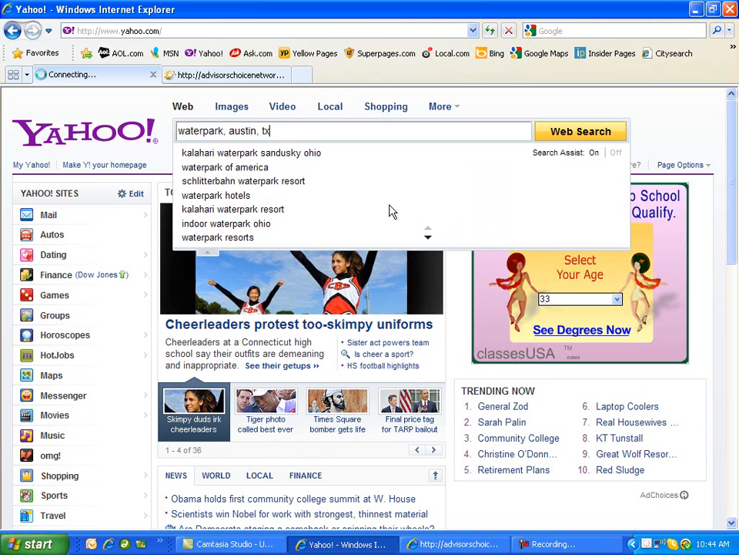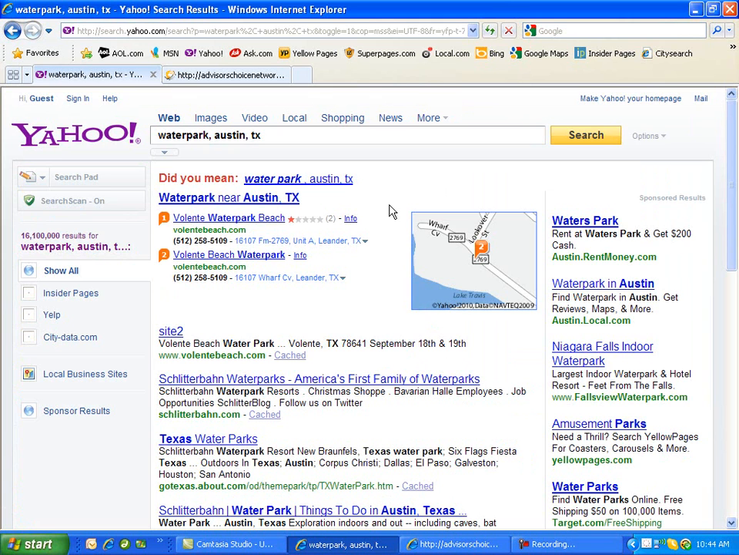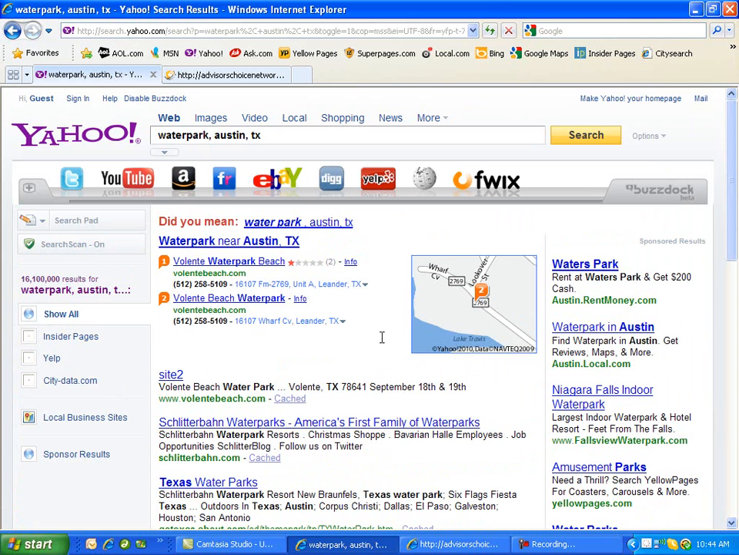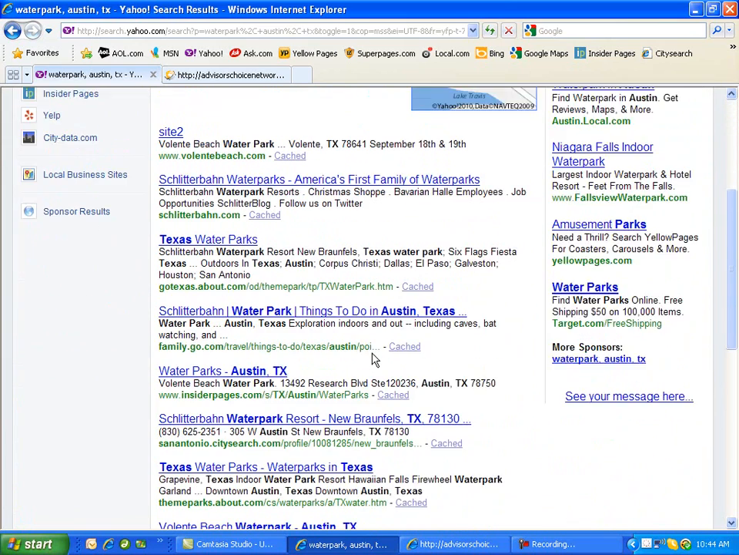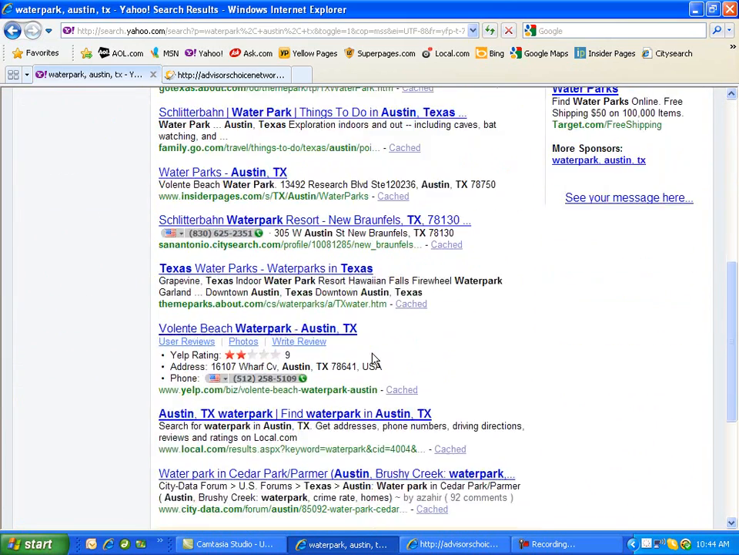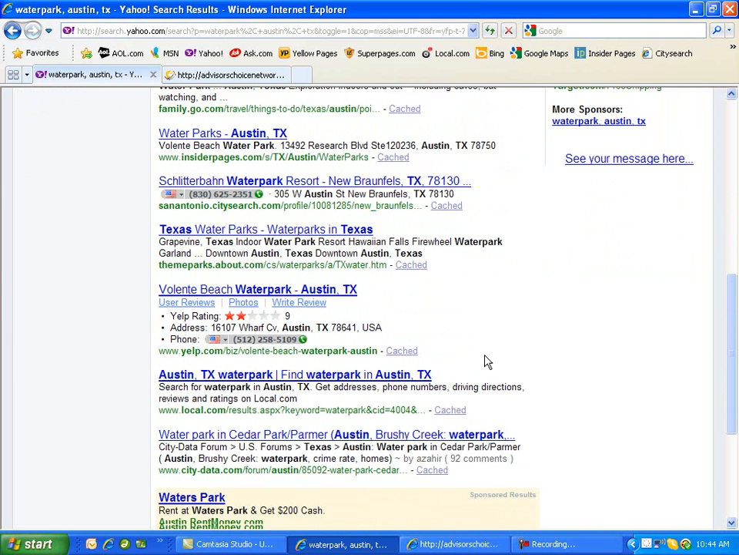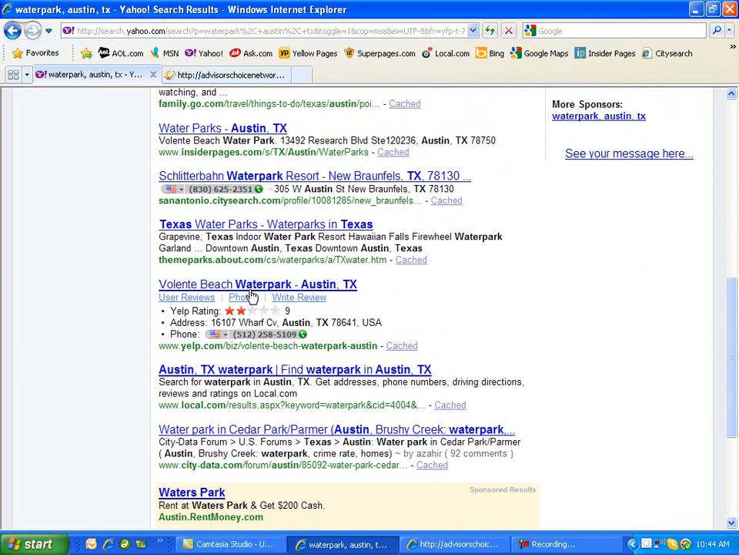Now, the name of our water park, our client who is using choiceads.com, is called Valente Water Park Beach. And here they are. They showed up. Their actual web page showed up twice with a map next to it as part of the Yahoo Maps program. But in addition to that, because of choiceads.com, we are able to show them in here a couple of times via the directories. So Valente Beach Water Park, Austin, Texas actually comes up under a directory under yelp.com. This is one of the hundreds of directories that we actually push your business listing to.